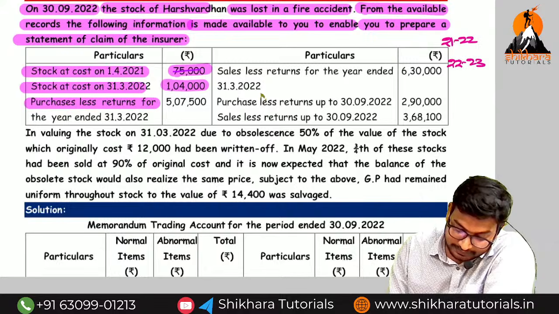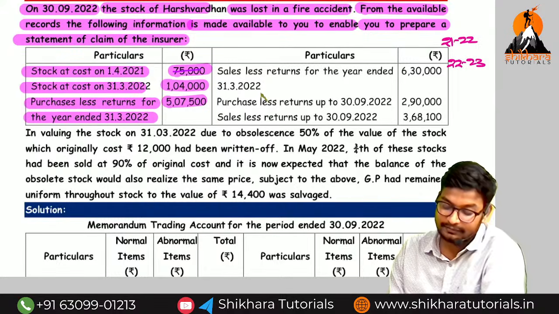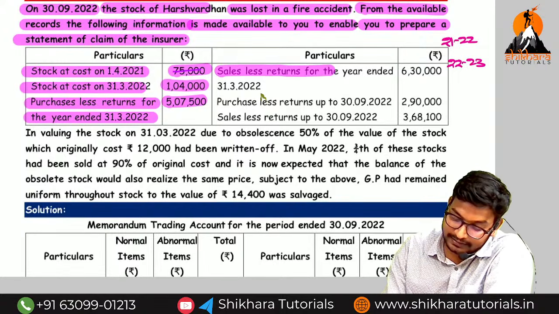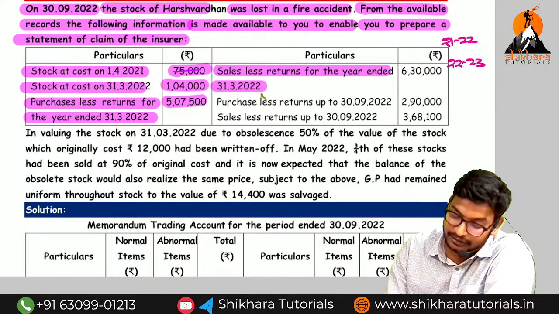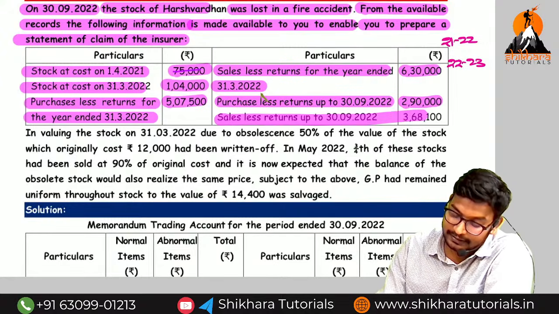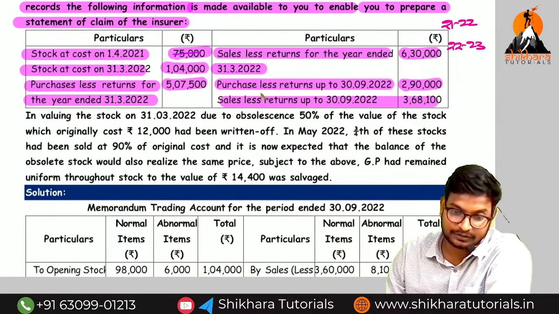Purchase less returns for the year ended 31st March 2022. How much, amma? 5,07,500 previous year purchases. Purchase less returns up to 3/9/2022 is the current year purchases and the current year sales. So this is the most important point you need to see.